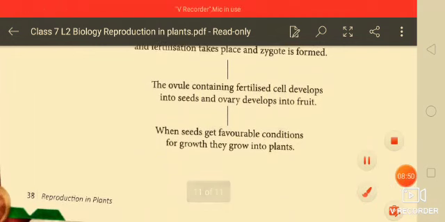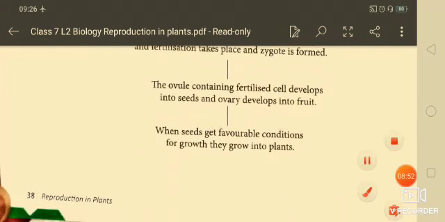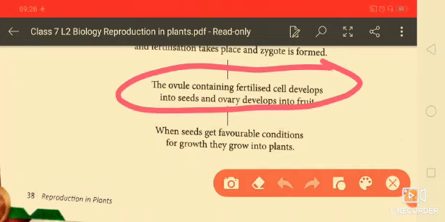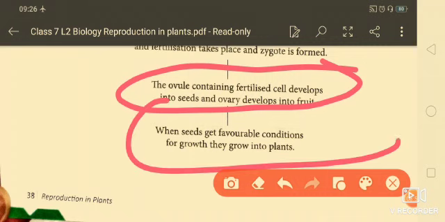Students, the ovule containing the fertilized cell develops into the seed, and the ovary develops into the fruit. When the seed gets favorable conditions, it grows into a new plant.